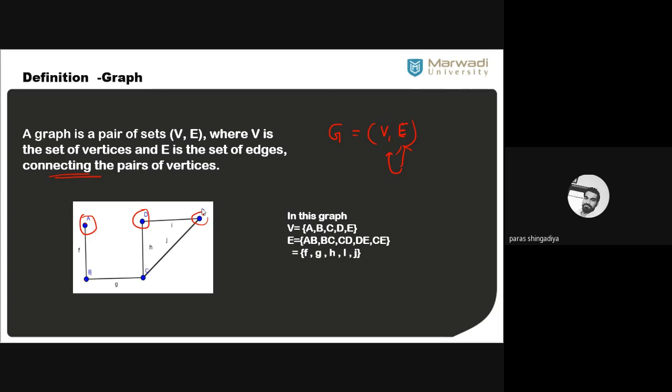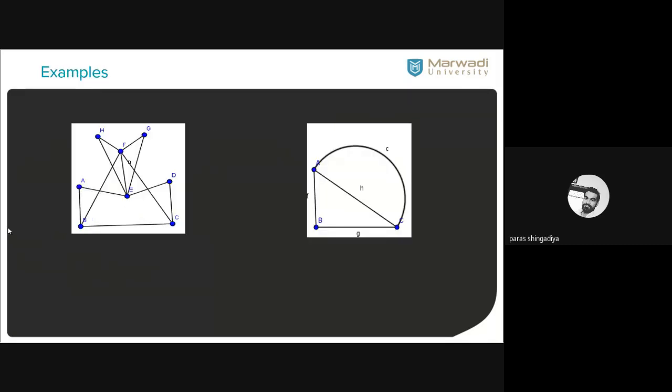And these are arbitrary notations. You can change the notations also. In place of A, B, C, D, you can use any notations like V1, V2, V3, V4, V5. For the edges, you can use E1, E2, E3, E4, E5. These are arbitrary symbols. So that is called the graph. And these are two different examples of the graph. That is arbitrary; you can use any different example for that.